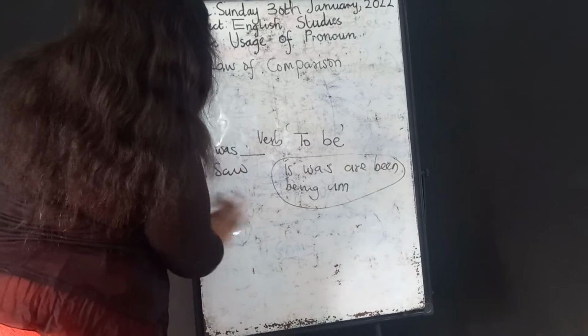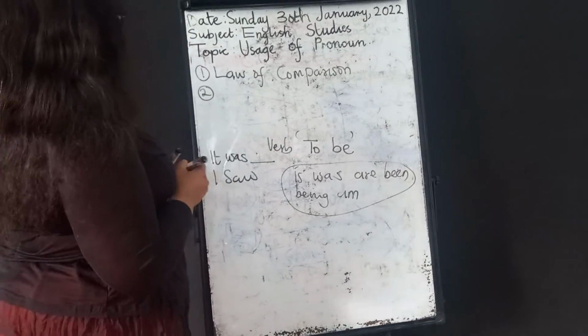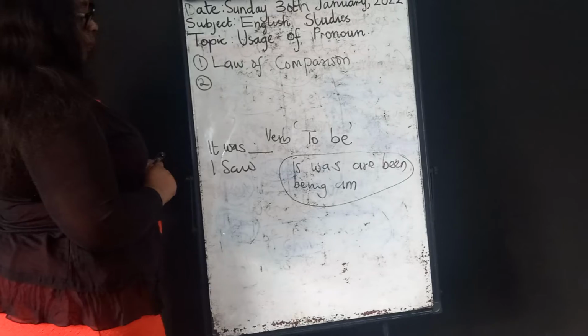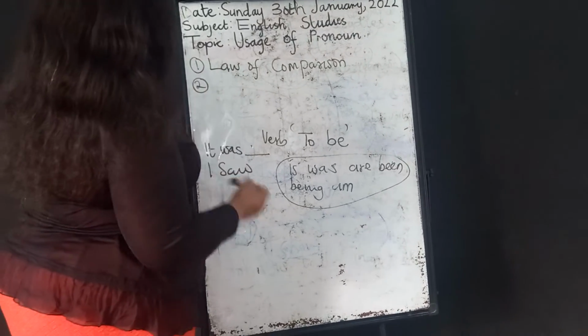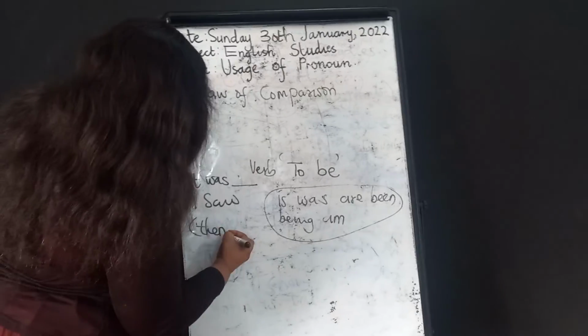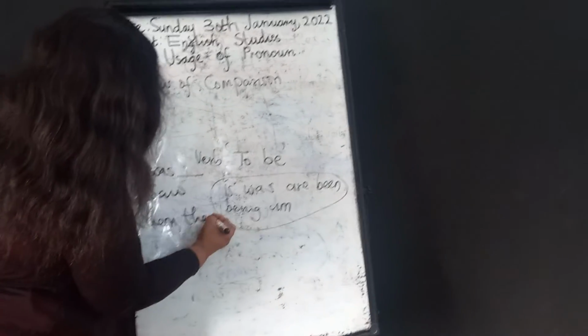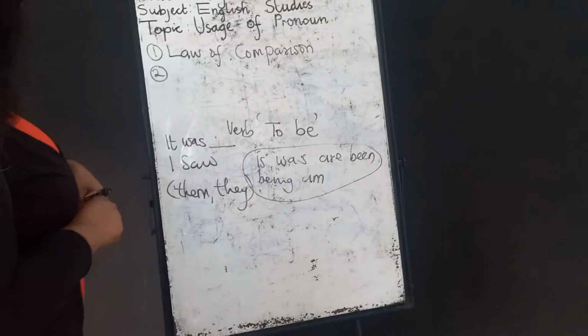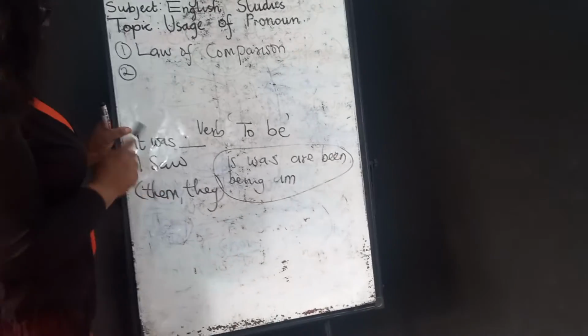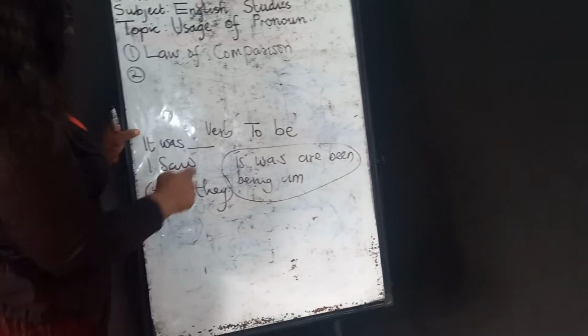Let's make the sentence as short as possible. It was dash I saw. Now, you have options to choose from: them and they. Which is more appropriate? It was dash I saw.